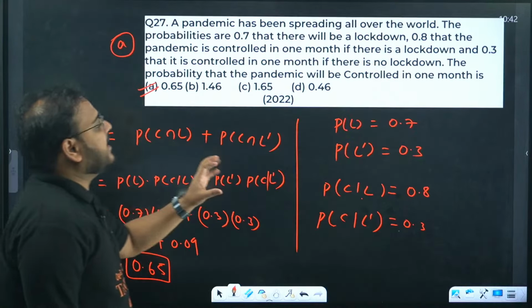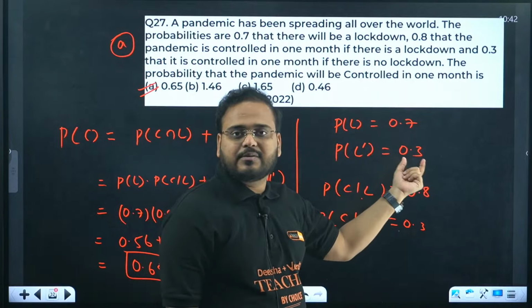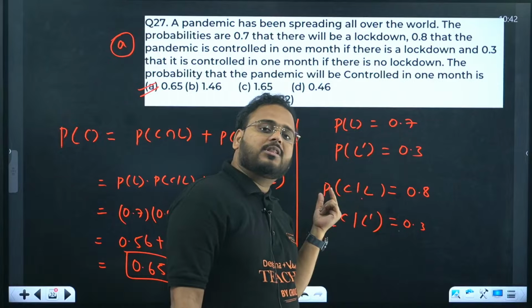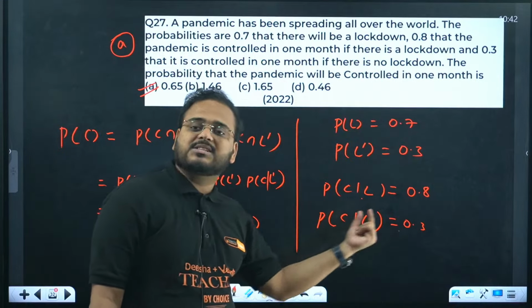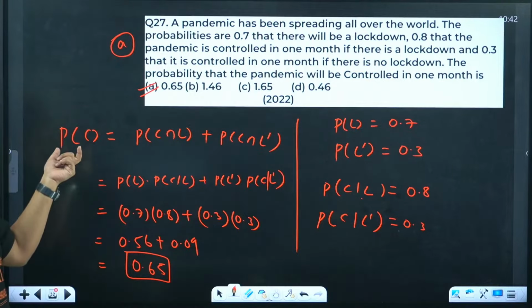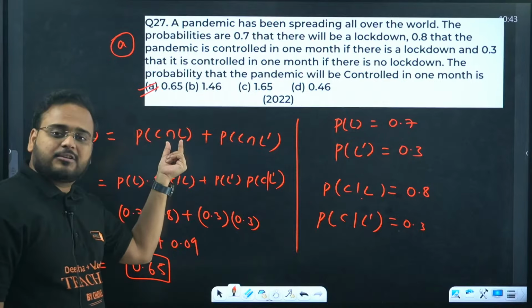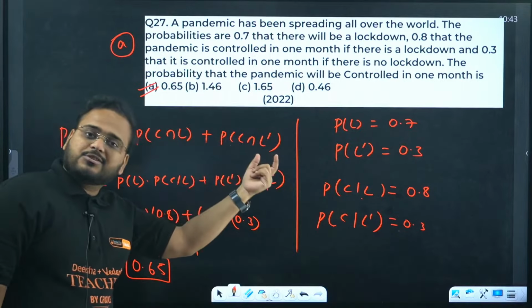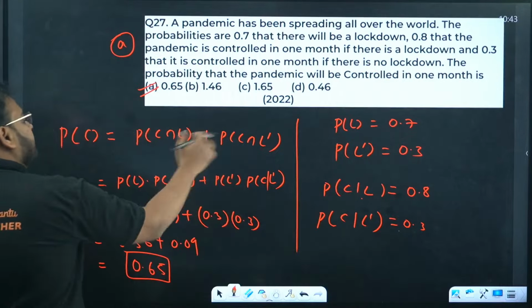What they were saying is that the chance of lockdown is 0.7. The chance of no lockdown is, of course, 1 minus 0.7, which is 0.3. If lockdown is there, it can be controlled in the month with chance 0.8. If there is no lockdown, controlled in the month with chance 0.3. They're asking us to find the chance that it is going to be controlled in a month. So control in a month will come with lockdown and without lockdown also. Means if there is a lockdown, there should be control, and if there is no lockdown, there should be control. Both probabilities exist.